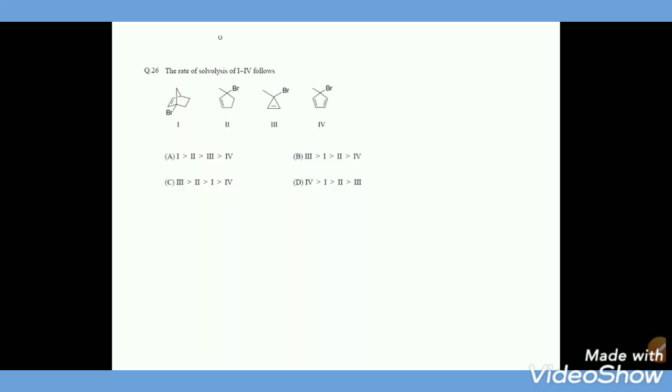And another question: the rate of solvolysis from I to IV. See the solvolysis order. Before going on, we should know what solvolysis is. Solvolysis is a reaction in which the solvent acts as a reagent. And see here, generally in solvolysis the carbocation generation takes place. See here how the carbocation is generated, here is the complete mechanism.